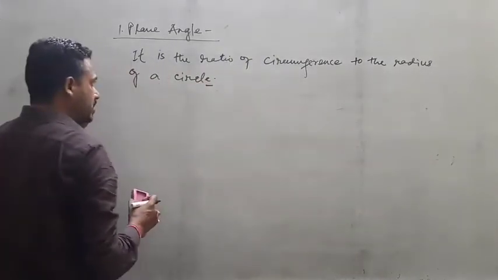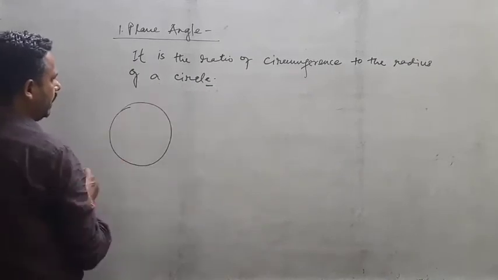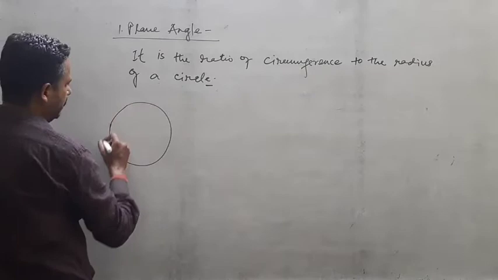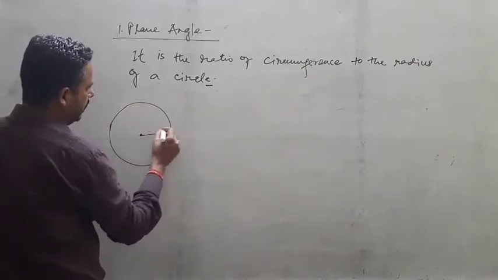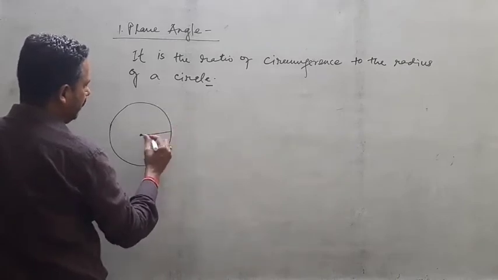So suppose here we have drawn a plane angle. You see there is a plane angle, and suppose this plane angle has a radius, suppose r.